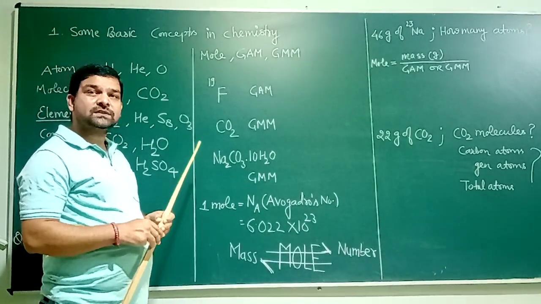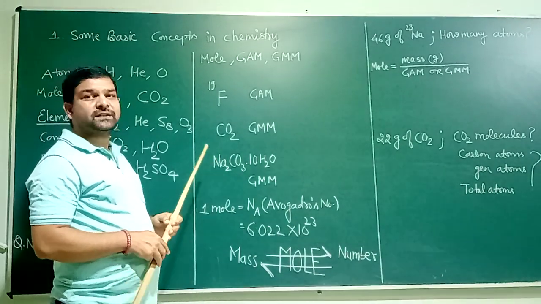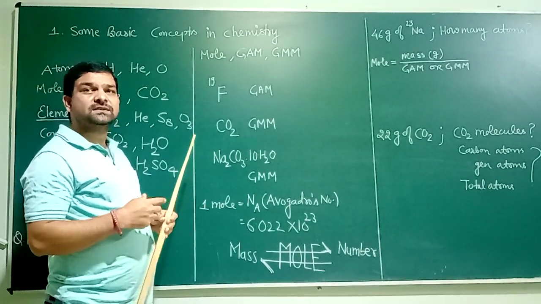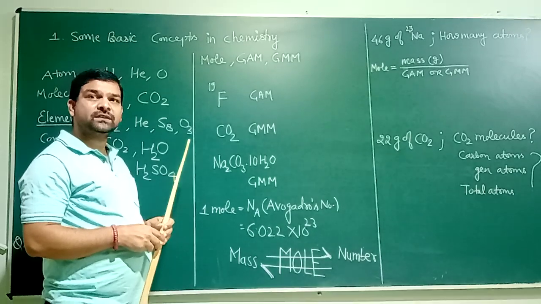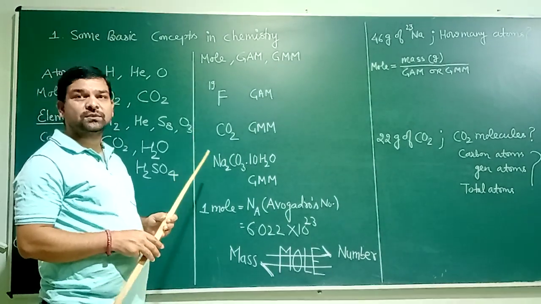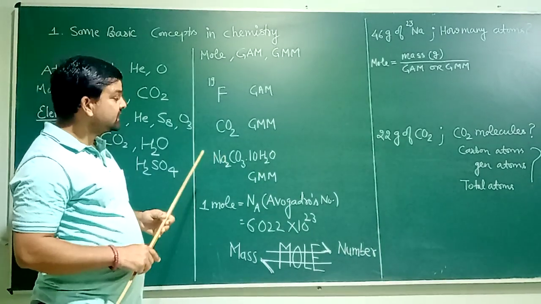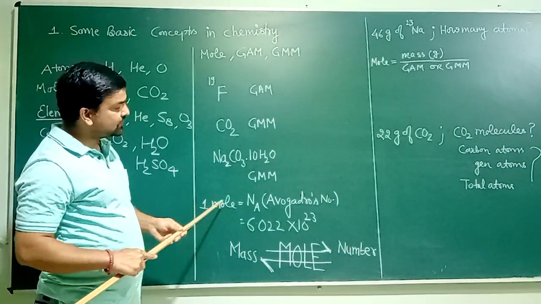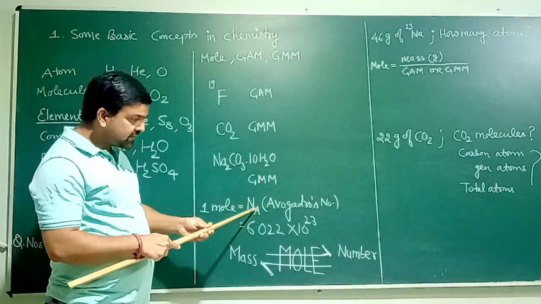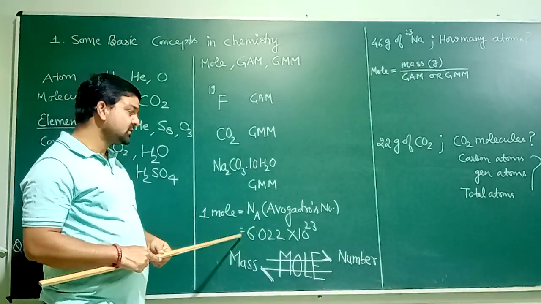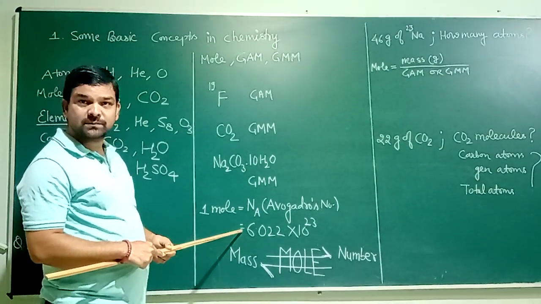So one dozen is always equal to 12, irrespective of whether the thing is a living thing or non-living thing, a very huge thing or a very small thing. One dozen is always equal to 12. Now similarly in chemistry, one mole is always equal to the Avogadro number, which is 6.022 into 10 raised to the power 23.